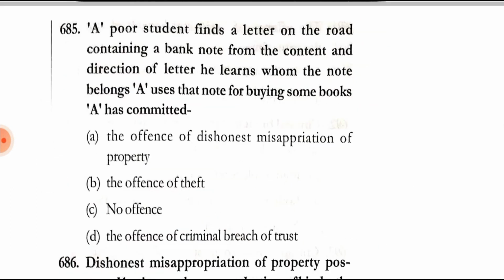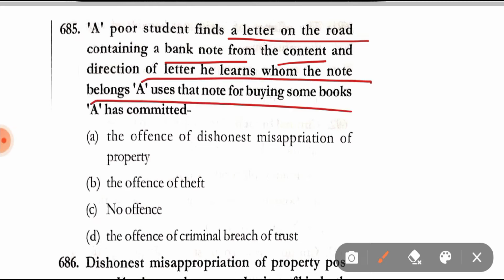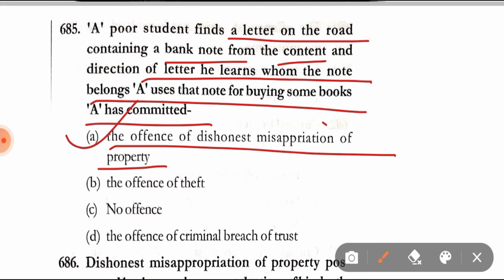Question number 685. A poor student finds a letter on the road containing a bank note. From the content and direction of letter, he learns from whom the note belongs. A uses that note for buying some books. A has committed the offence of dishonest misappropriation of property, the offence of theft, no offence, the offence of criminal breach of trust. Correct answer is option A, that is the offence of dishonest misappropriation of property.